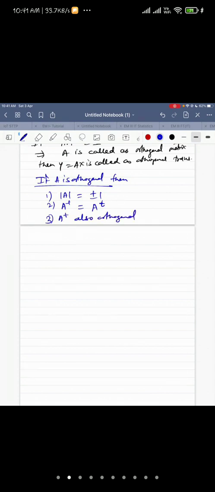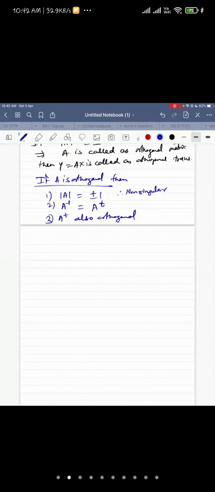So if it is orthogonal, then it will definitely be non-singular, isn't it? Because the determinant is non-zero. Therefore, it is non-singular also, right?